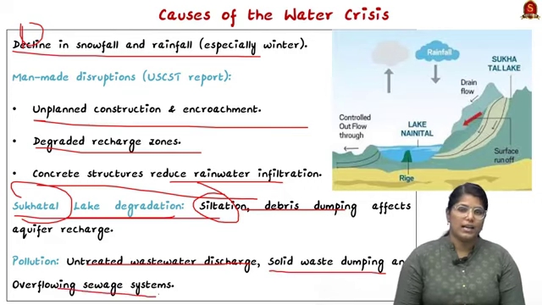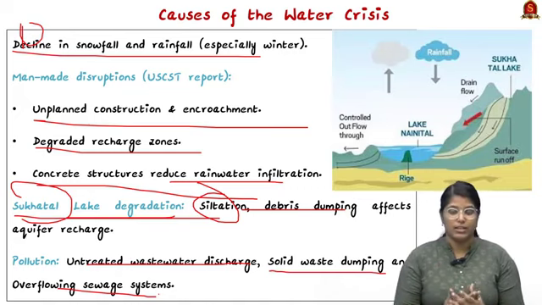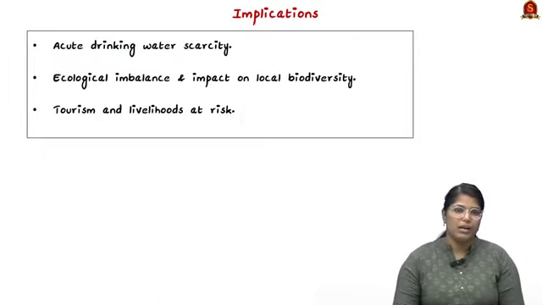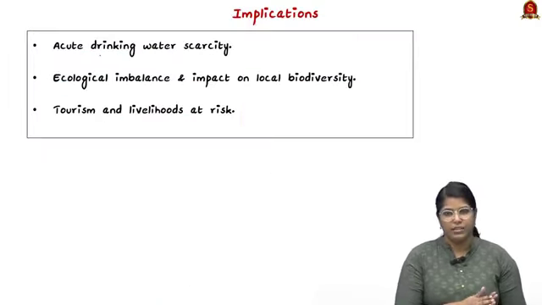All these have led to an increase in pollutants in the lake, and since the BOD level has gone very low, it has led to heavy habitat destruction. So these are all very important facts that you have to remember. Now what are the implications of these changes?